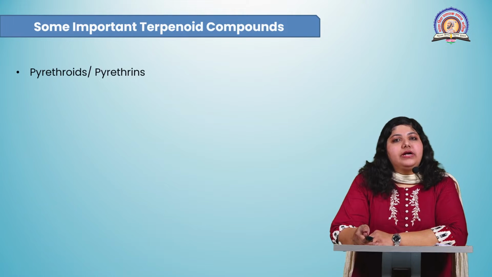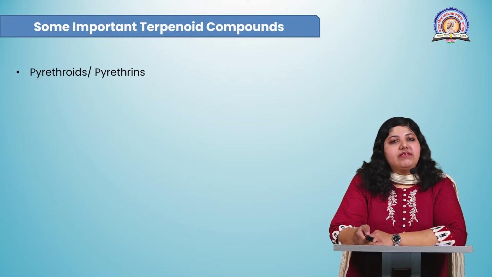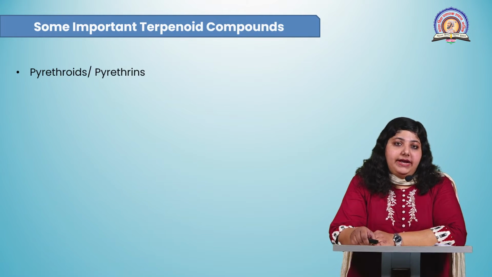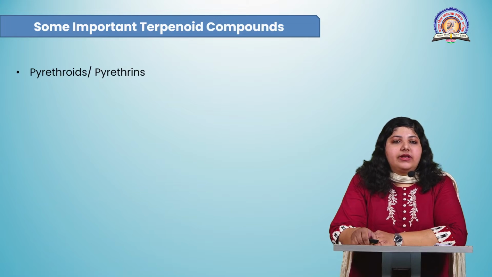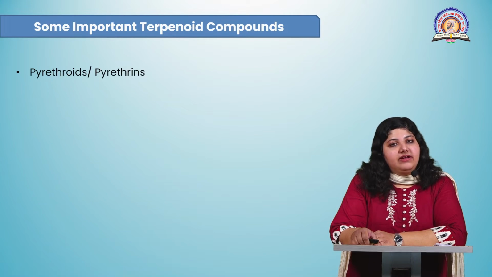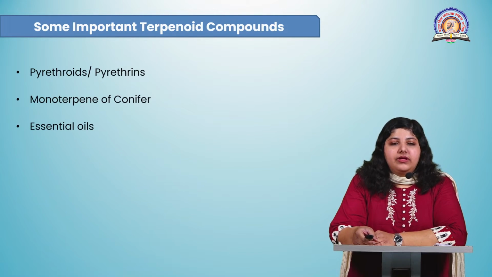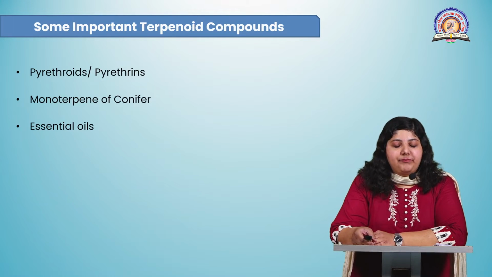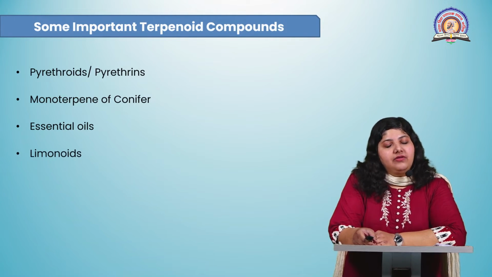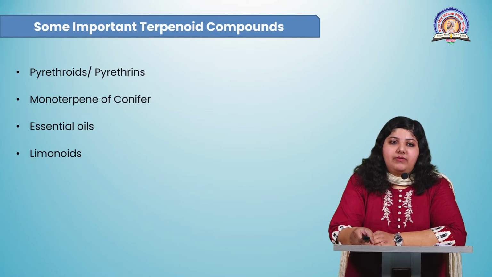Now let us see some important examples of terpenoid compounds. First is pyrethroids or pyrethrins. These are a group of chemicals which are obtained from the flowers of chrysanthemum. These pyrethrins have insecticidal properties and they are useful in the production of commercial insecticides and pesticides. Second is monoterpene of conifers. Monoterpene is a type of terpene which is accumulated in the resin ducts of different types of coniferous plants. This monoterpene also has insecticidal properties.